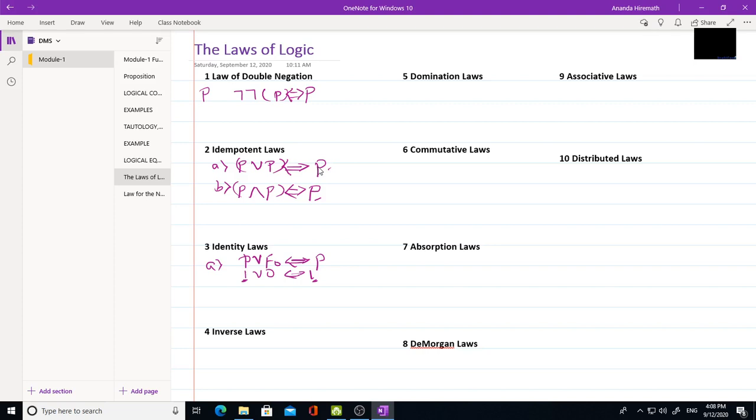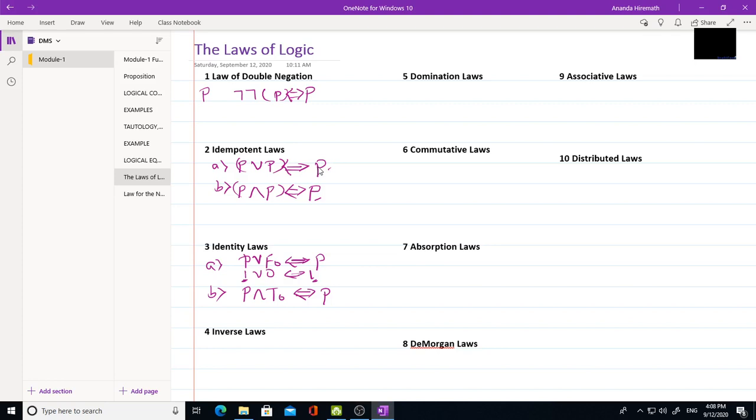This is the first law. The second identity law is P and T naught will be logically equivalent to P. T naught here means truth values will be always true. It is like a tautology, and F naught is like a contradiction.